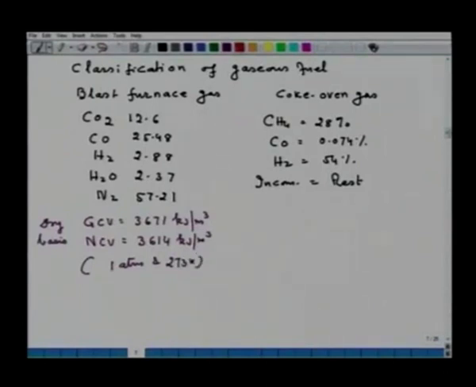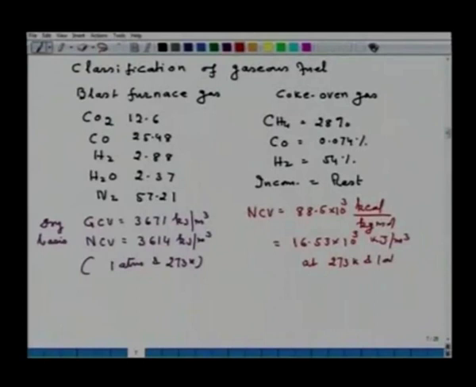Now, similarly for coke oven gas, NCV is equal to 88.5 into 10 to the power 3 kilocalorie per kg mole, and that is also equal to 16.53 into 10 to the power 3 kilojoule per meter cube at 273 Kelvin and 1 atmospheric pressure. So, this is again the NCV.